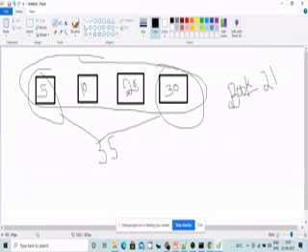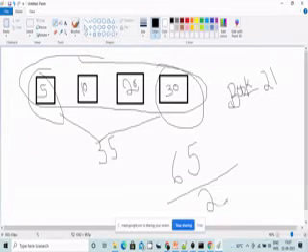30 plus 20, 50. 50 plus 10, 60. 60 plus 5, 65. Totally 65, right? Now you have to divide this by 21. How many books will you get? 21, 42, 63. Nearly around 3, or there may be a decimal point. Now you will get around 3.